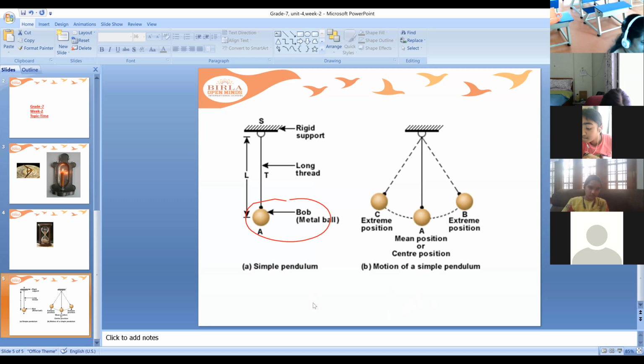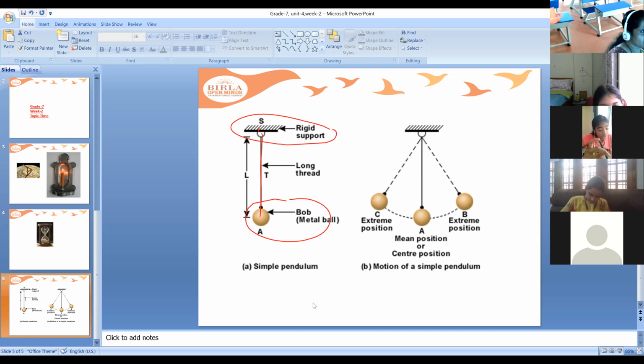So this bob is suspended by a long thread over here. It has been suspended by a long thread from a rigid support. This is the rigid support to which the ball is attached. It is attached such that the bob will move freely. It will swing back and forth. It can show back and forth movement.